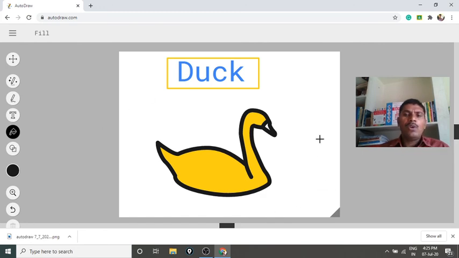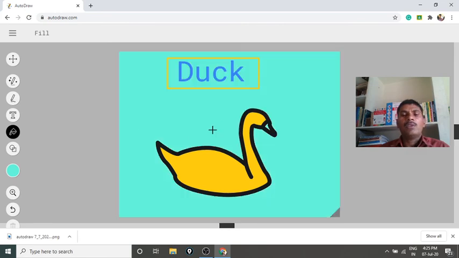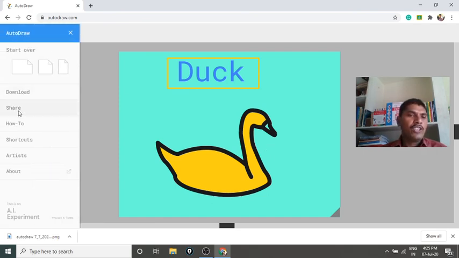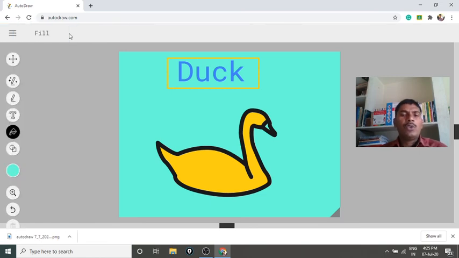Okay, now if you don't want to leave it plain, you can fill in whichever color you want to use as a background. I want to use this blue color, or any other color. By clicking here it will come. Like this, you can draw figures immediately, and again you can download and share it. This is a very interesting tool to prepare PPTs, or to give an assignment, or to post some questions, or to suggest something, anything. You can directly post it.